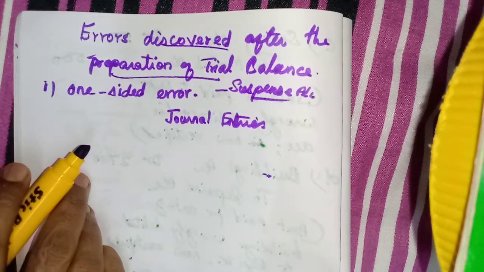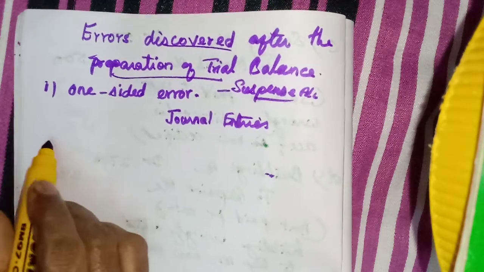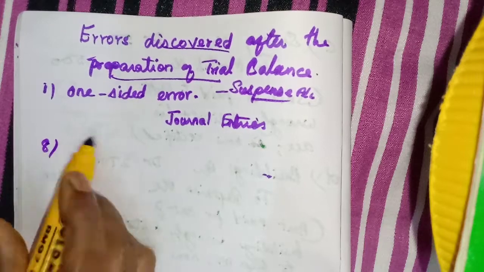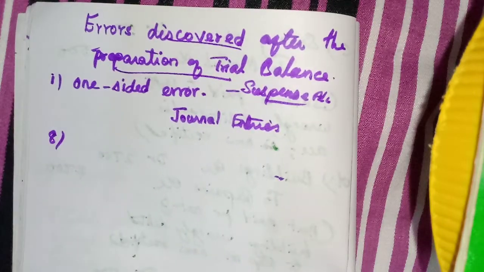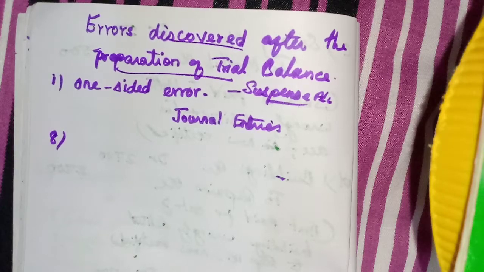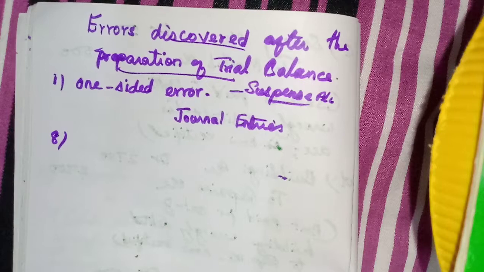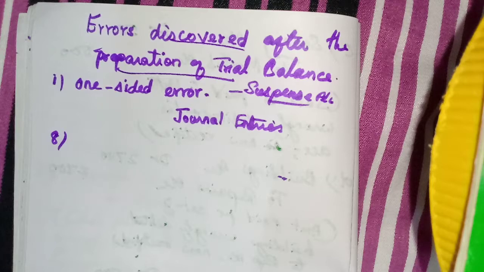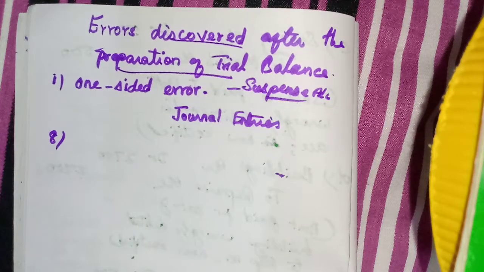Okay, so up to 7 we have completed. Now we will see 8. Take exercise 8 in your book. I cannot say the page number. In lesson 9, exercise 8, rectify the following errors discovered after the preparation of the trial balance.